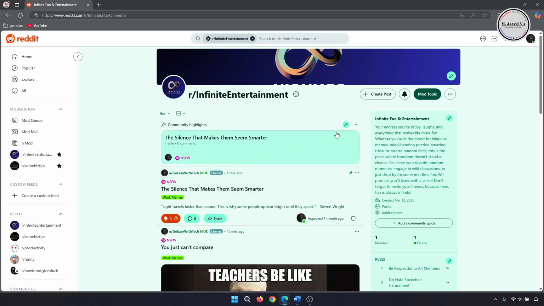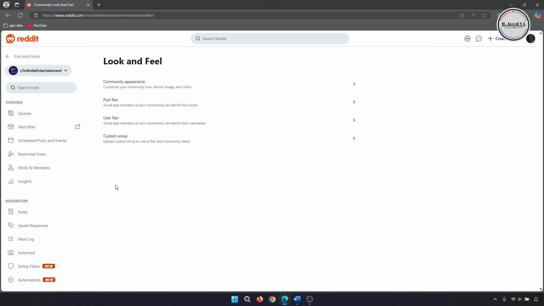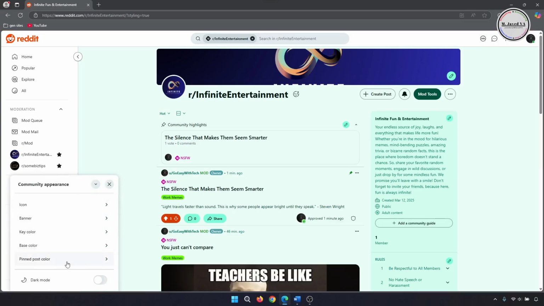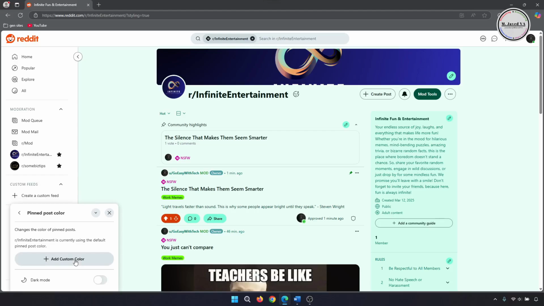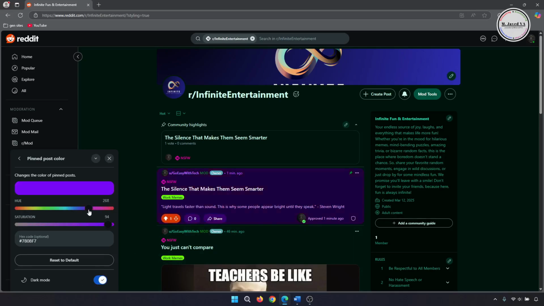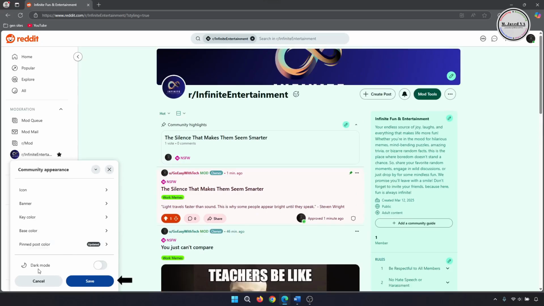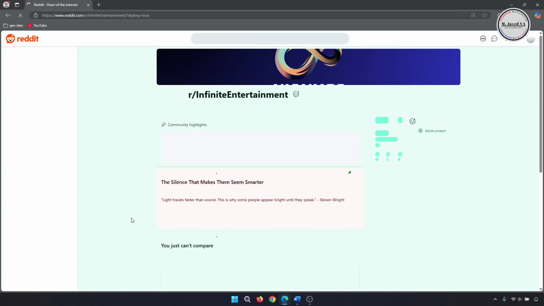Just go to Look and Feel tab under More Tools and click on Community Appearance. Here, click on Pin Post Color and highlight it with the color of your choice after clicking on Add Custom Color. You can even preview its impact when it goes to dark mode. Then click on Save to save the post with the highlighted color. And here you can see how different it looks than the other posts.